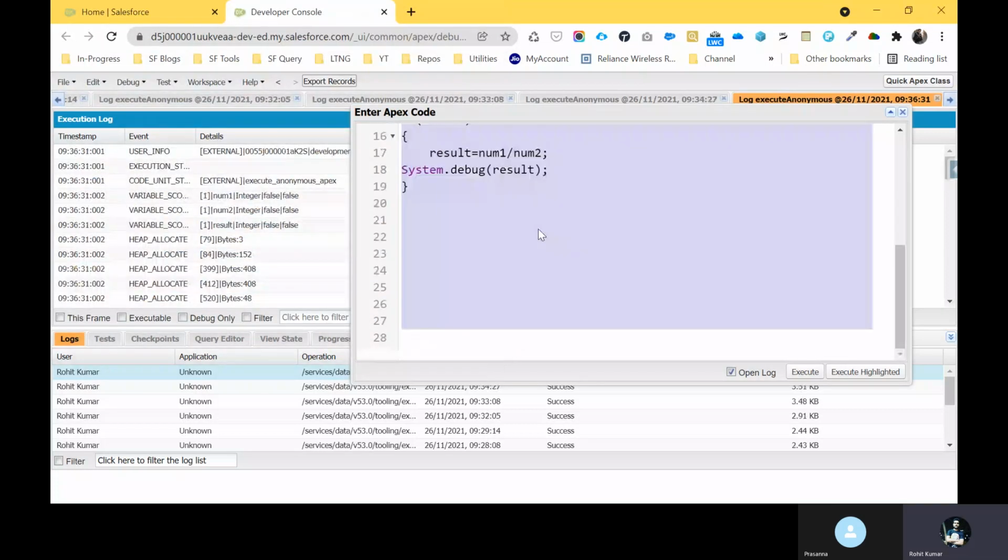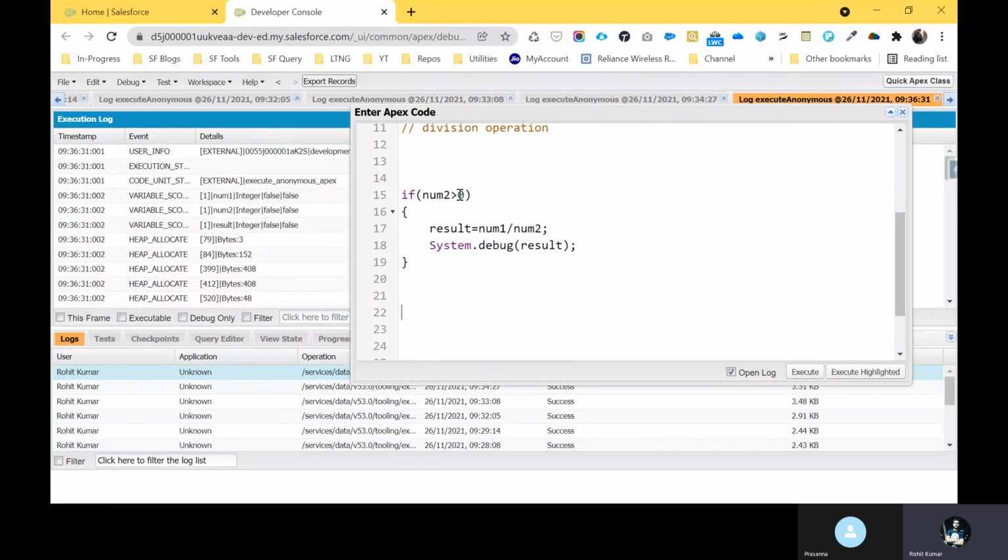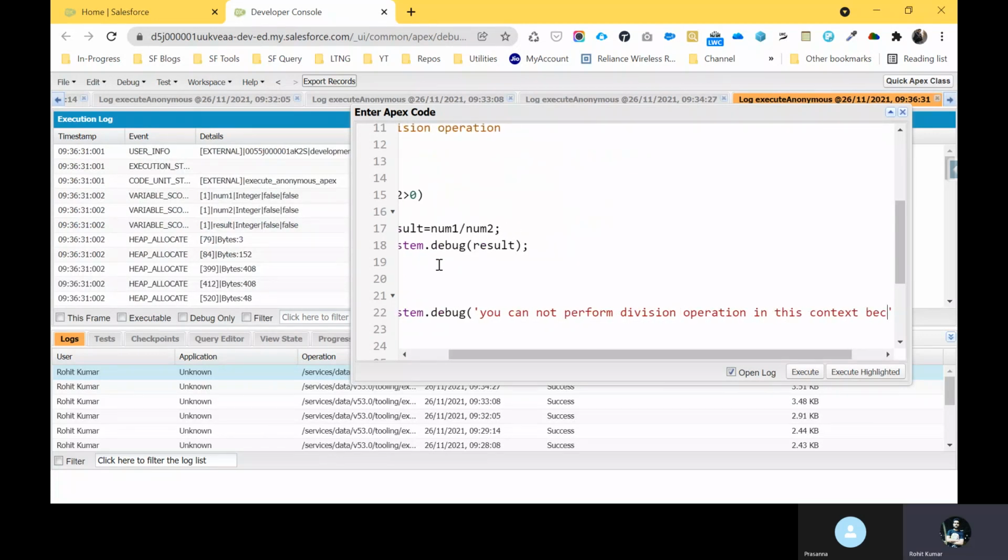Select all and press Ctrl+Shift+Tab, and you can manage all the formatting. You can see if num2 is greater than 0, then you can perform the division operation, otherwise you cannot. Under the else block we write System.debug: you cannot perform the division operation in this context because num2 is 0. You can give any message you want.